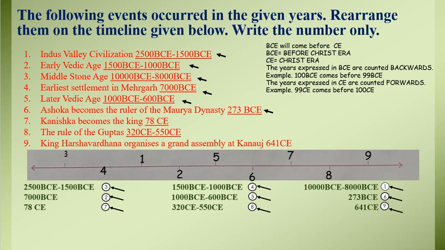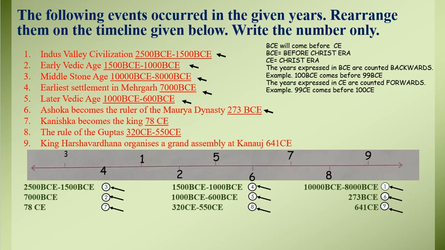Suppose like 10,000 BCE to 8,000 BCE, there was the Middle Stone Age, the Mesolithic period. That is very necessary for us to understand, but when it comes to the timeline, you have to see the years only.